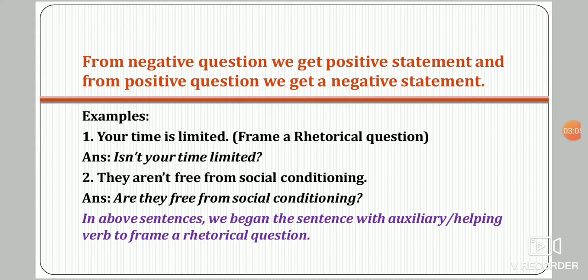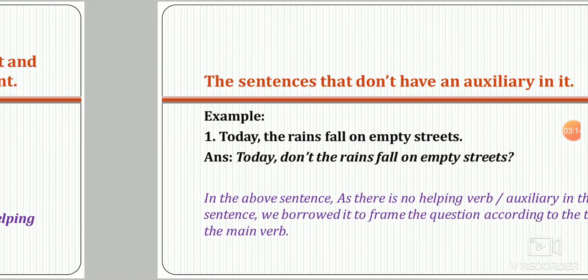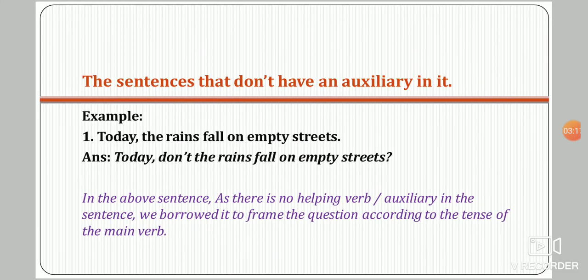In the above sentences, we began the sentence with an auxiliary or helping verb to frame a rhetorical question, as you have seen. For sentences that don't have an auxiliary in them, what do we have to do when there are no auxiliaries, no helping verb in the sentence? See the example. Today the rains fall on empty streets. If the statement is like this, and you don't have any helping verb or auxiliary in it, only the main verb is given, then what happens? See in the answer, today don't the rains fall on empty streets?